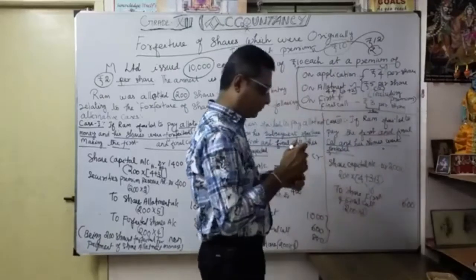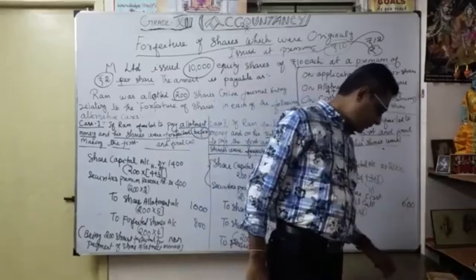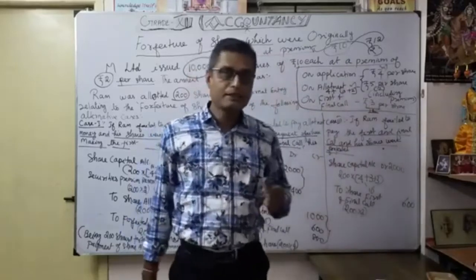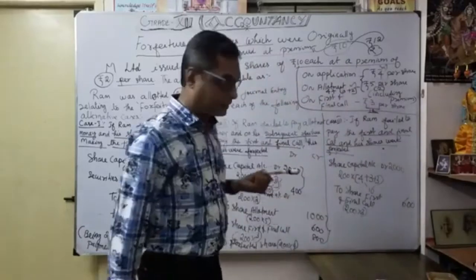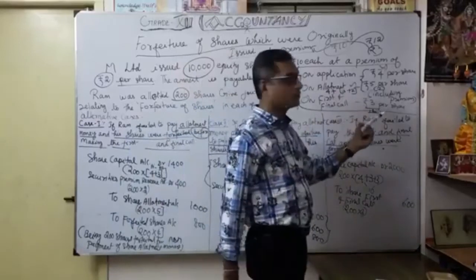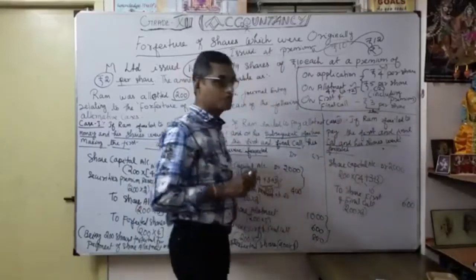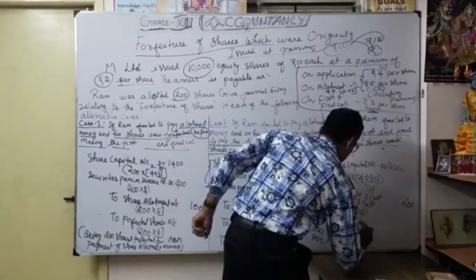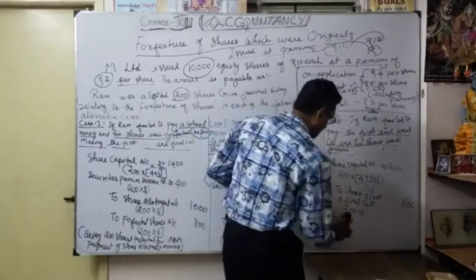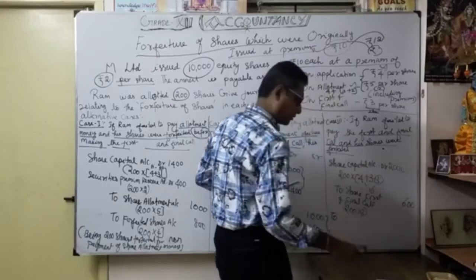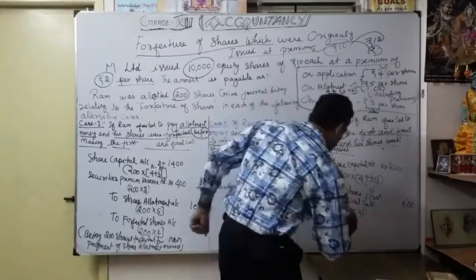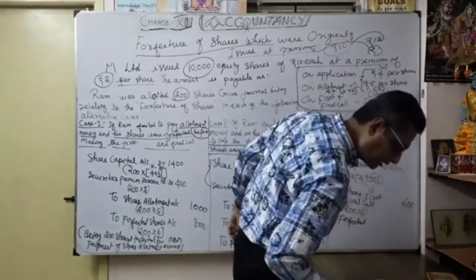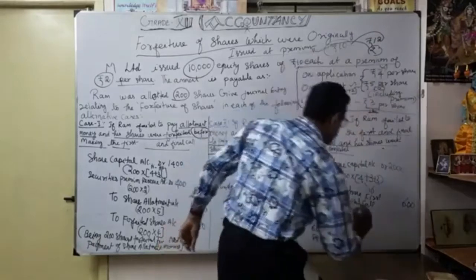Now how much is the company going to forfeit? That is very, very important. They paid money of what? 4 rupees plus 5 rupees, 9 rupees. Whether I consider the entire 9 rupees? Yes, that's what should be done very carefully. I will consider only 4 plus 3. Understood? That is very important. So to share forfeited, or anyway you can write forfeited shares account or share forfeited account, whatever you can take. To forfeited shares account, same.